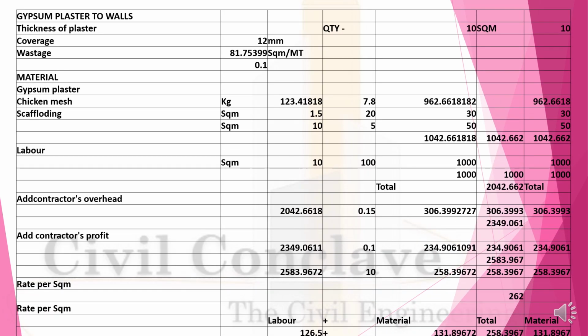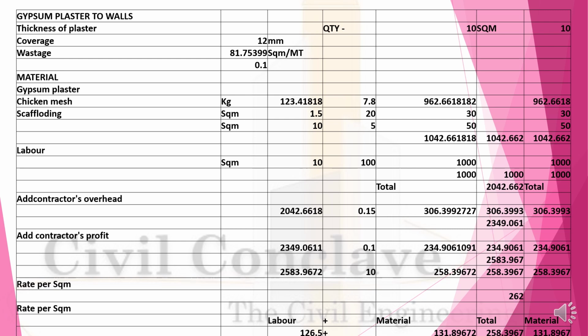Now gypsum plaster to wall, 10 square meter, 12 mm thick, wastage will be 81.75 square meter per metric ton, that is 0.1. Chicken mesh 123 kgs at the rate of 7.8 will be 962. Scaffolding 10 square meter at the rate of 50.